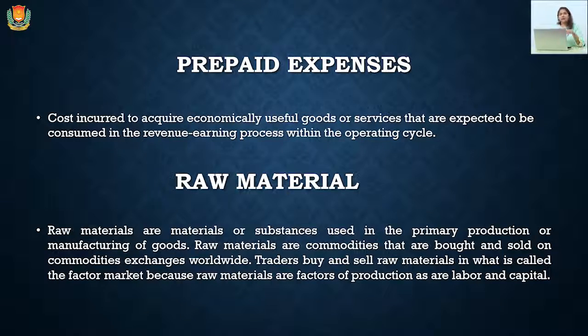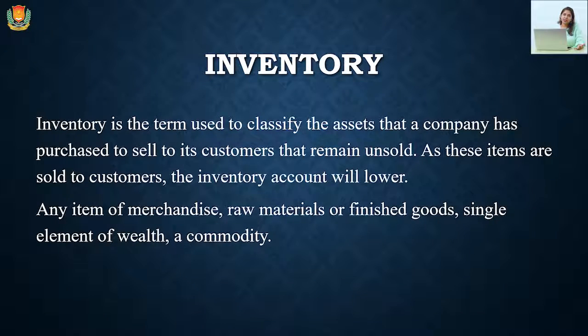Raw material is the material used to produce some goods. So raw material is the primary production source, the factor of production which is to be purchased by the company. It can be purchased from the suppliers and other sources. So raw material will be a part of assets in the balance sheet. Inventory is a type of current asset which will be shown in the asset column. So inventory covers raw material, work in progress material, and the finished goods as well.